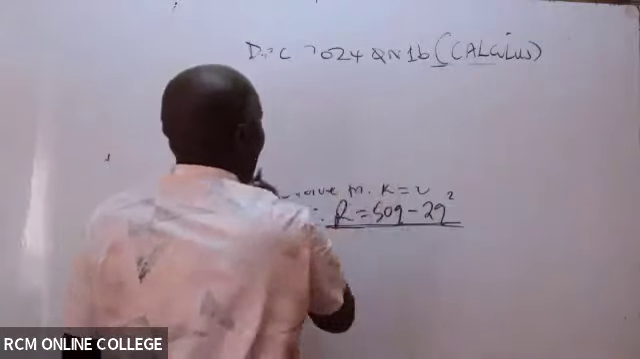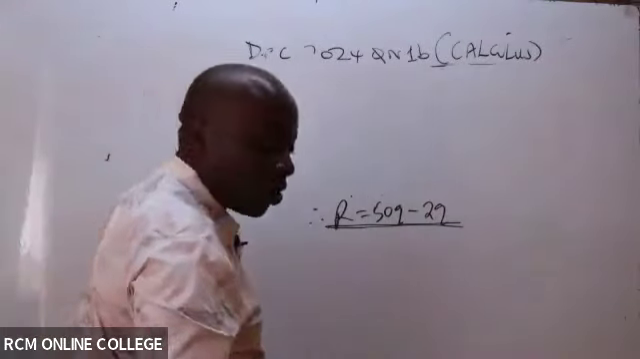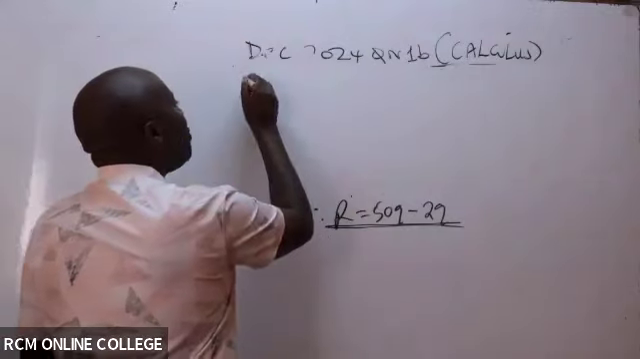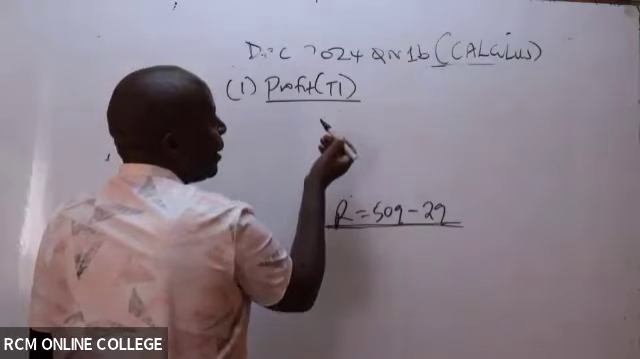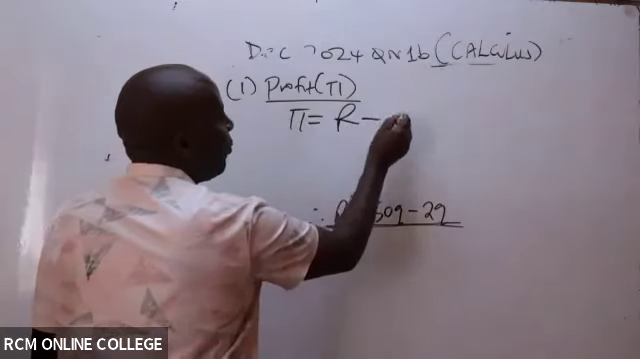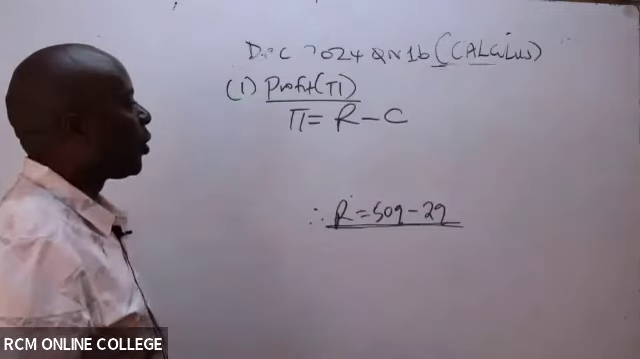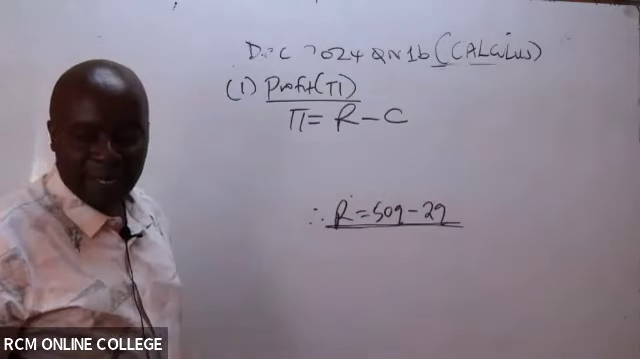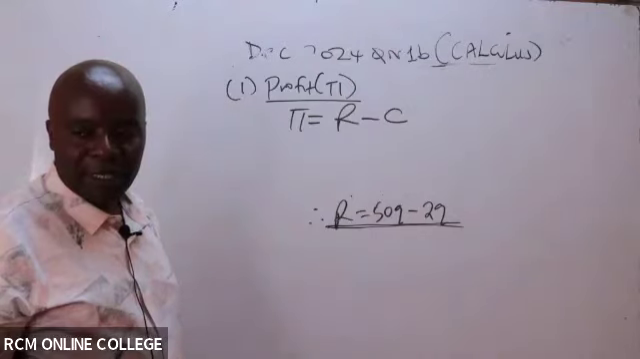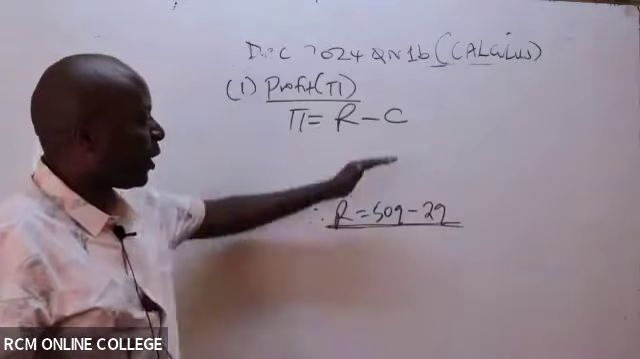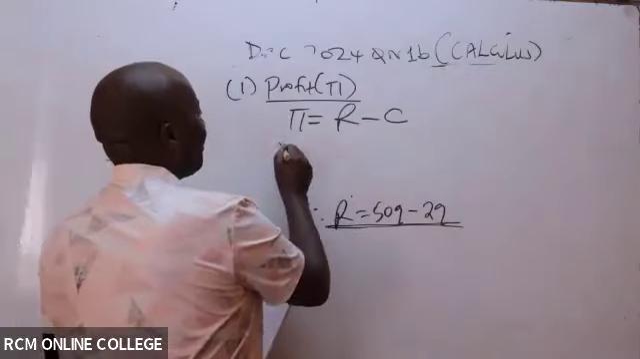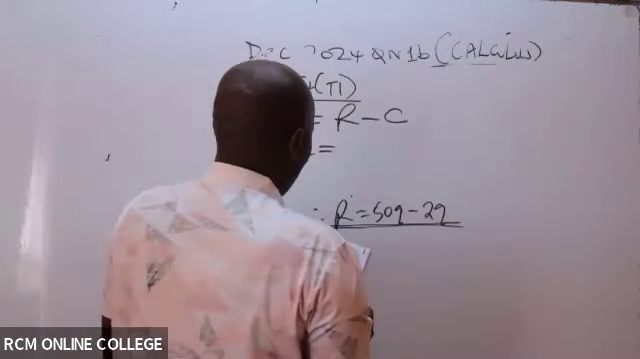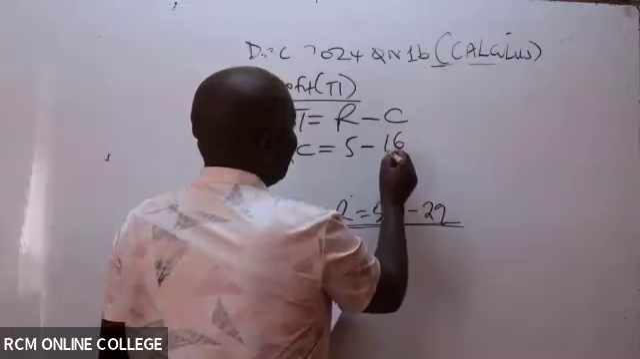Now, from there, they have given me the cost function. Remember, what they want me to do in Roman 1 is to give them profit, which is pi. And to get profit, we normally take revenue minus cost. Profit is revenue minus cost. So already I have revenue, but I don't have cost. What they have given me here is average cost. They have told me average cost equals 5 minus 16 over q.